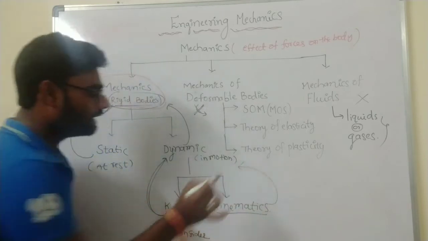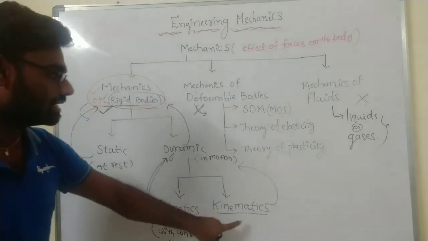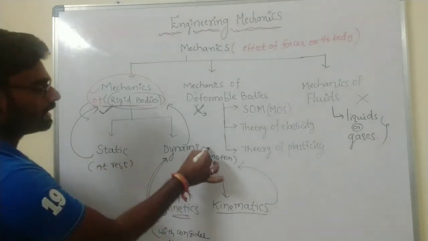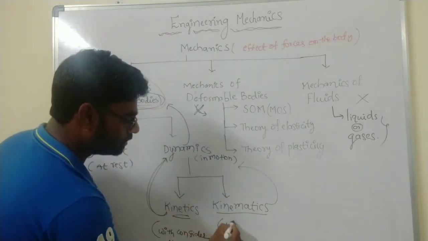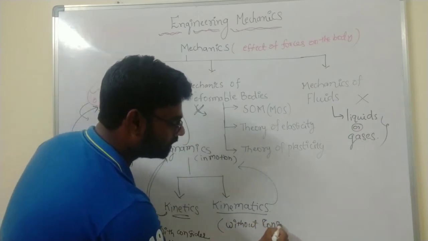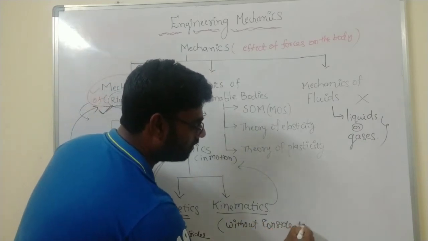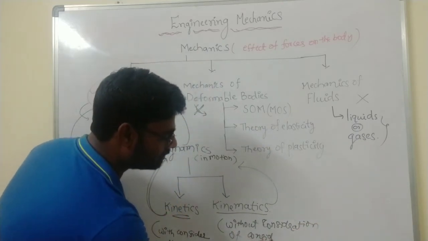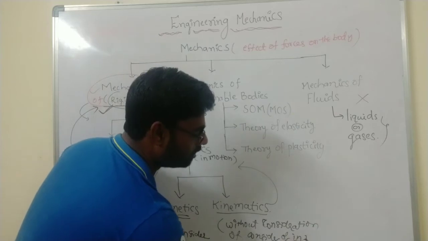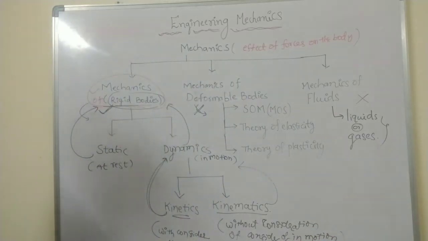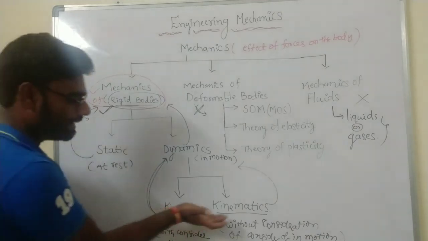Kinematics. Kinematics is the branch of dynamics without consideration of forces in motion of the body. So this is the main difference between kinetics and kinematics.